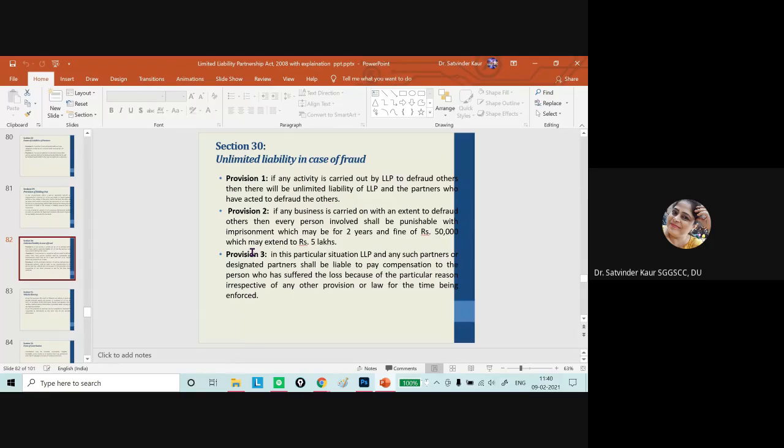He will be held personally liable, and the punishment in this case is a fine of 50,000 rupees, which may extend to 5 lakh rupees. And in a particular situation, the LLP shall not be liable if the partner or the designated partner has acted fraudulently without the knowledge of the LLP. So that's it with respect to the partners and their relations.